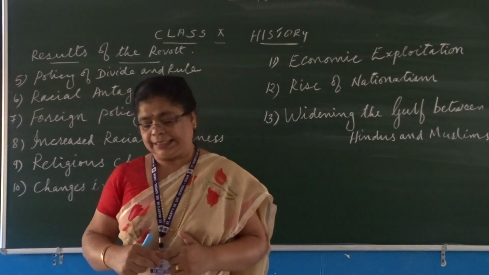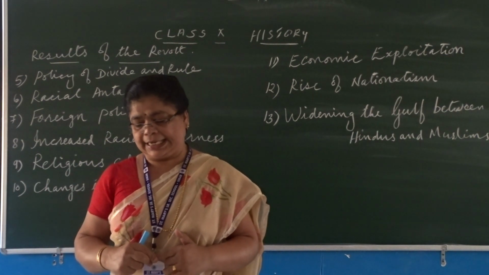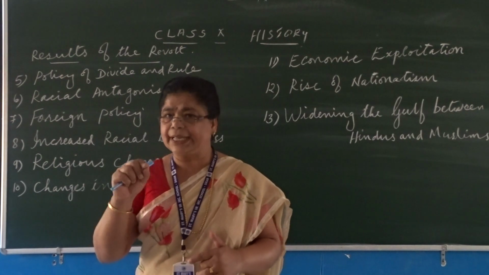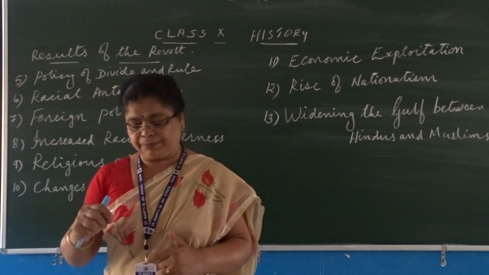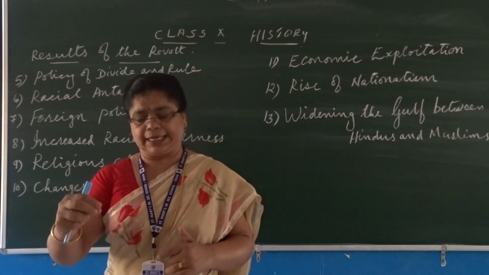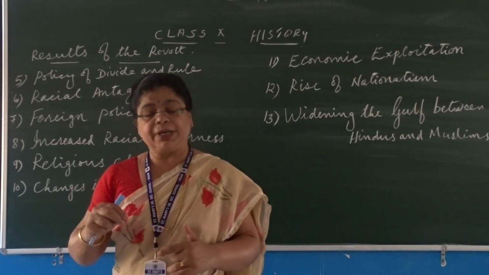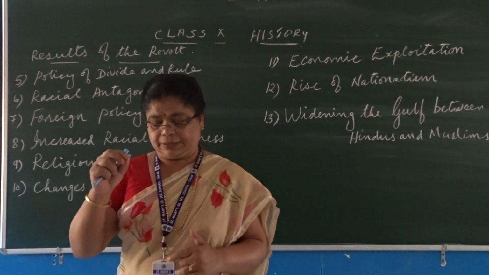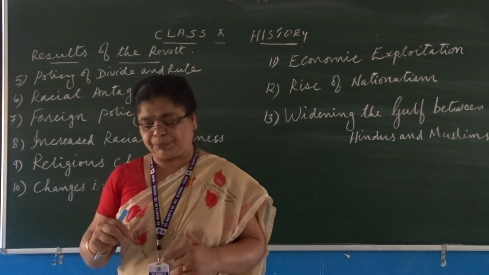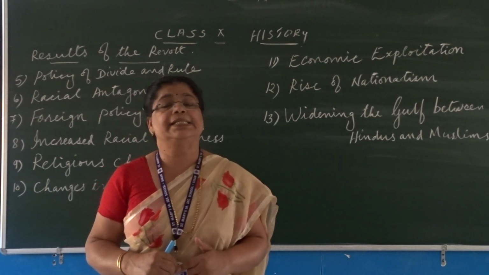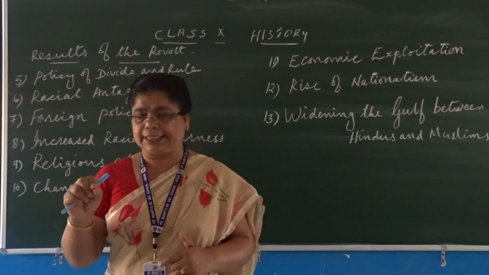Now let us see why the British alienated people against their rulers. The main purpose was, or how had it been done? Means how did the British alienate people from their rulers? The British alienated the people from their rulers by giving them special protections and concessions. The questions can be asked.